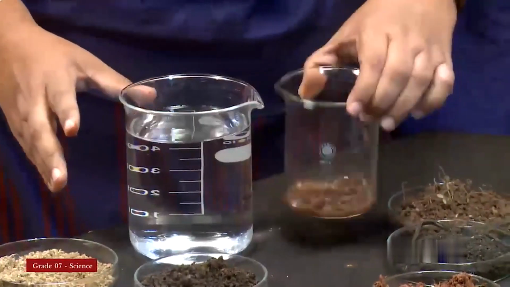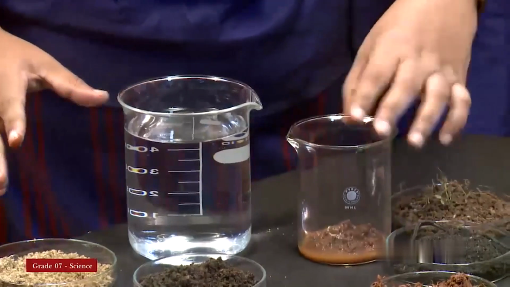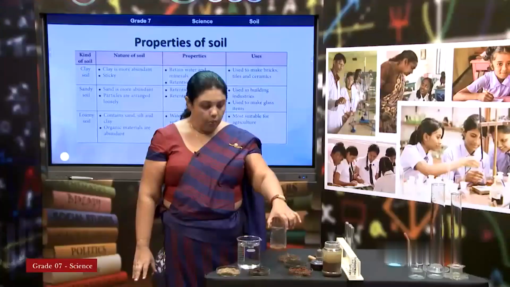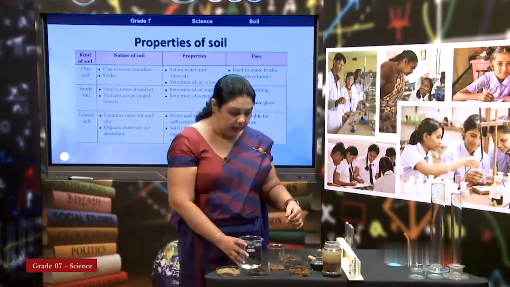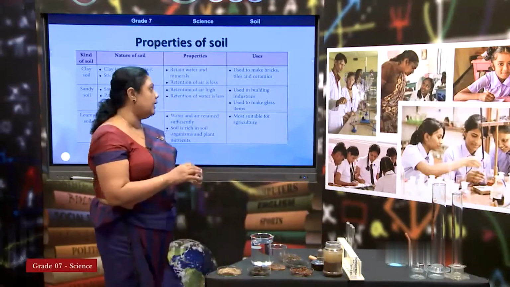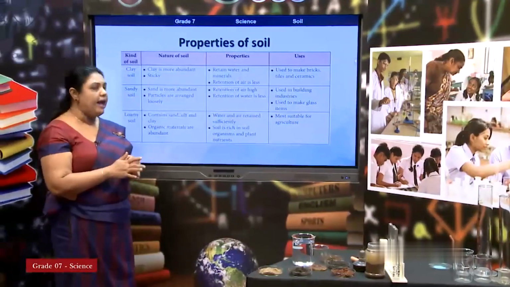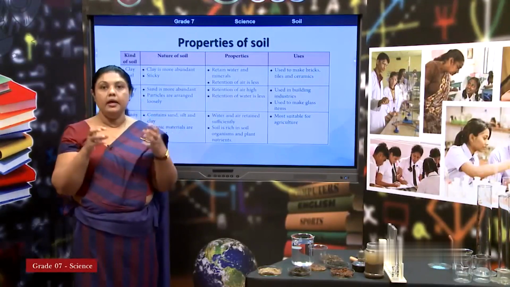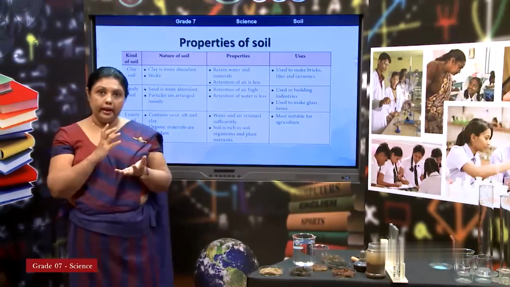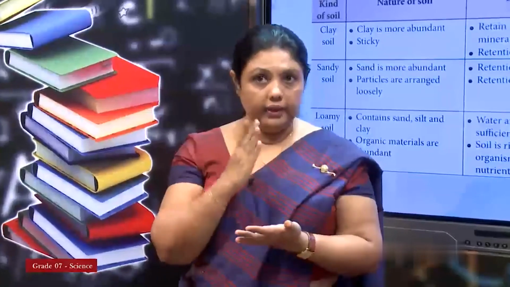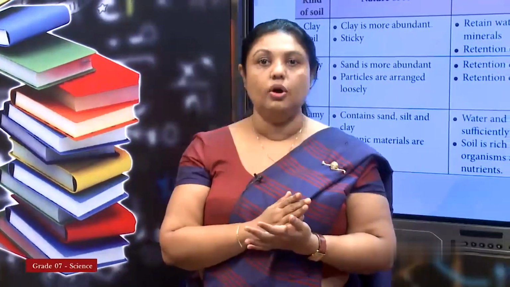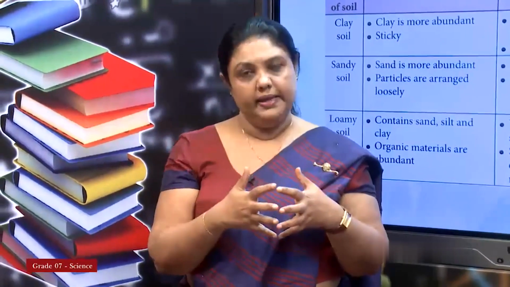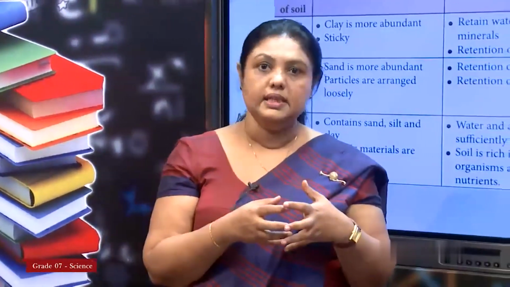When you put an amount of water here, you can see it absorbs it, right? The water is easily absorbed there. Why? It becomes sticky as it does not have air pores. There is something called air pores inside. We earlier learned that there is air in soil and there is water inside soil. So, here when there is less space, water cannot go inside.